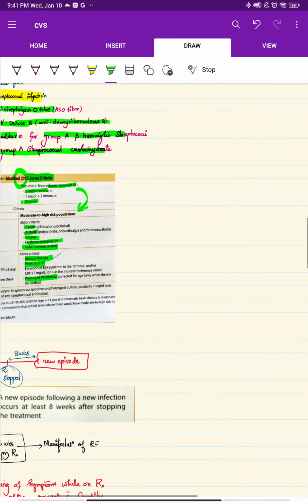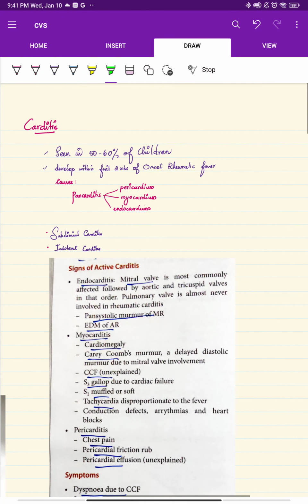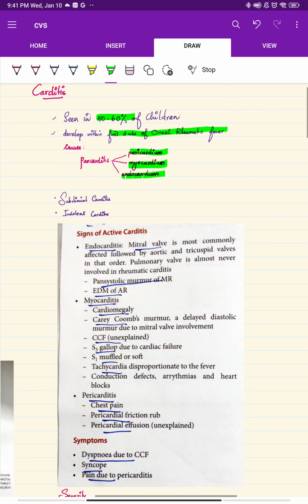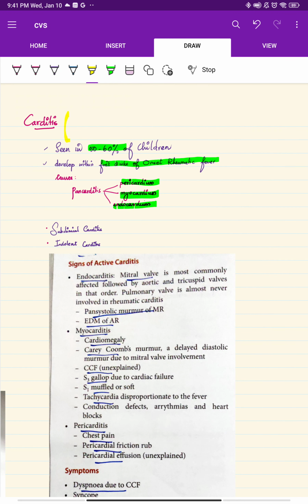Now what we will see, guys, is carditis. Carditis is also very simple; it is seen in about 50 to 60% of children. It develops within the first 2 weeks of onset of rheumatic fever: pericarditis, myocarditis, endocarditis. All of these will be inflamed in this condition. We have subclinical carditis and indolent carditis. To see whether carditis is there, you should always look for echo. Otherwise it will be clearly visible also.